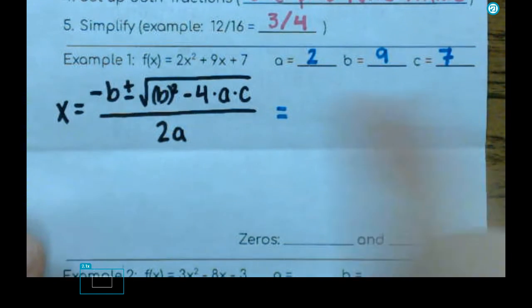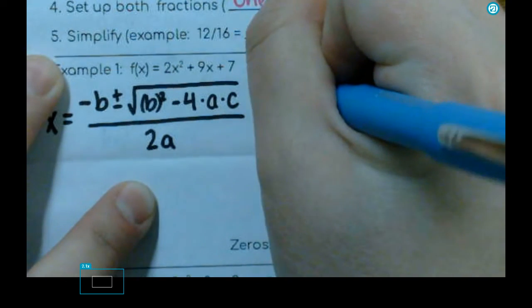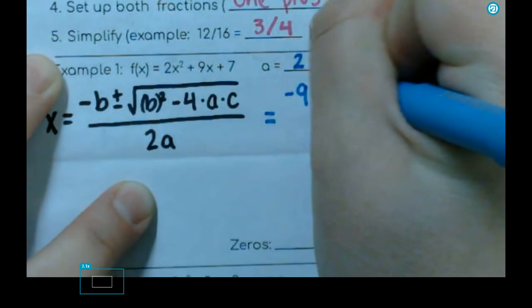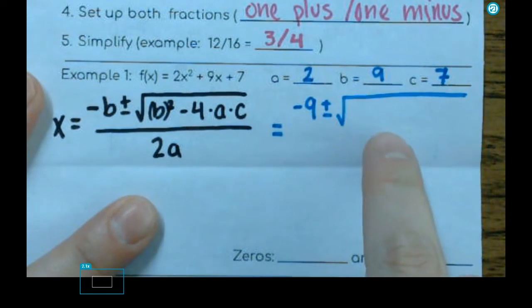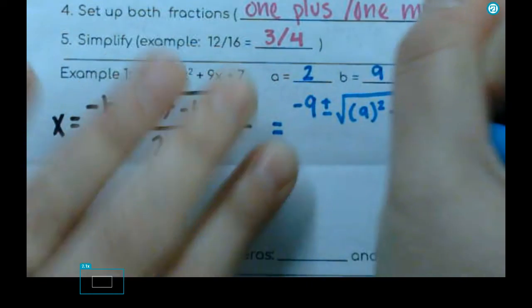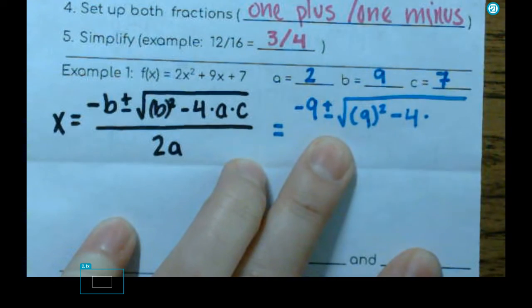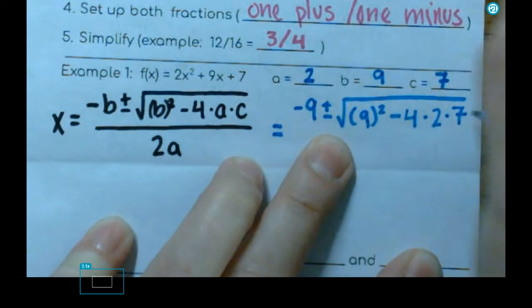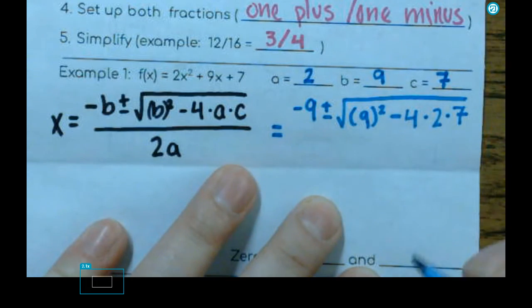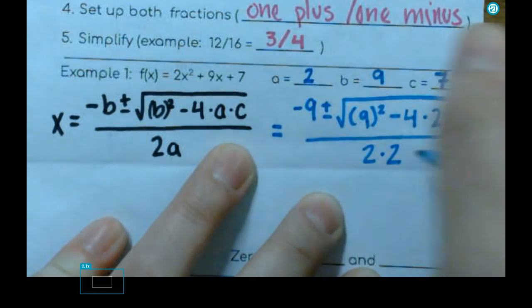We've got negative b, so that's going to be negative 9 on top, plus or minus the square root of b squared, so that's going to be 9 squared, minus 4 is part of the formula, times my a value is 2, times my c value is 7, all over 2a, which is 2 times 2.